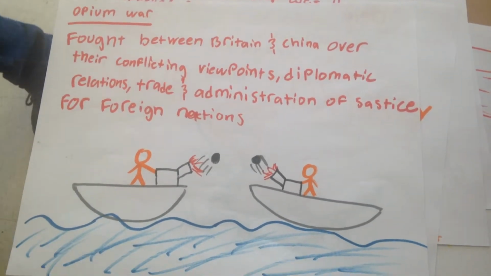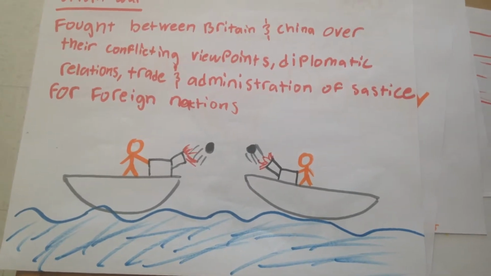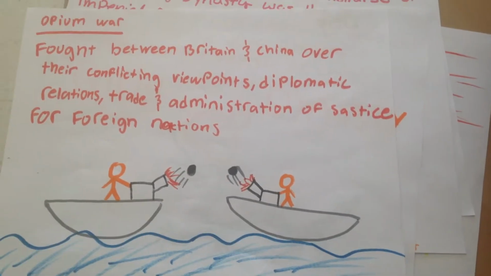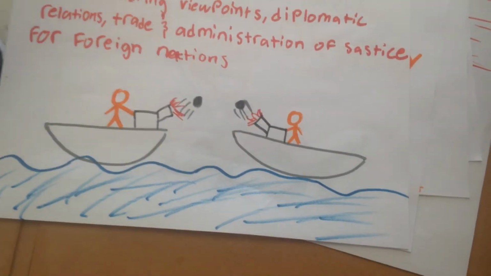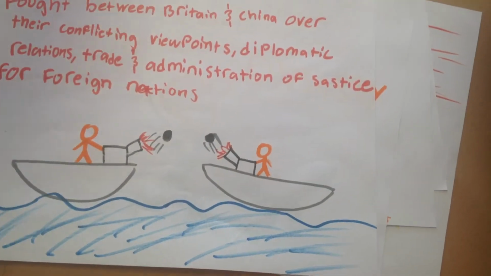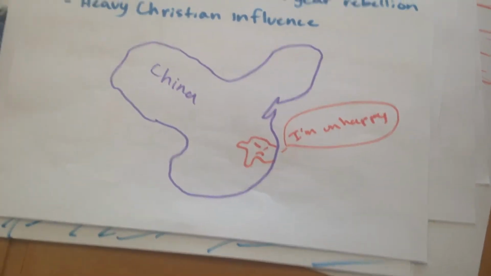The Opium War started Western influence in China. They dealt with it by making countries fight with each other. Soon, many other countries had control over the ports.